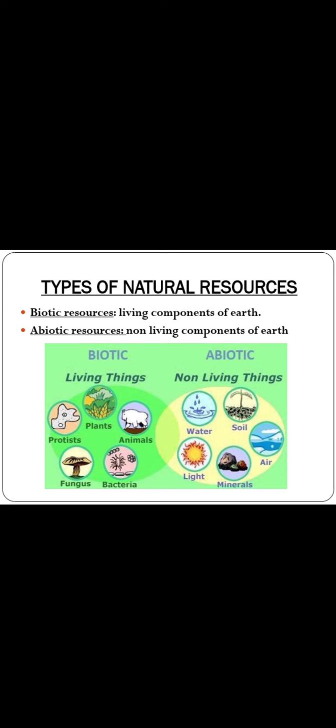Biotic resources are the living components of Earth, for example forests and animals. In the picture you can see plants, animals, bacteria, fungi, protists. All of these belong to the biotic form, and even the forest and animals. Abiotic resources include air, water, sunlight, minerals, metals. All of this comes under abiotic. What is abiotic? It includes non-living things, that is, non-living components, okay, children?